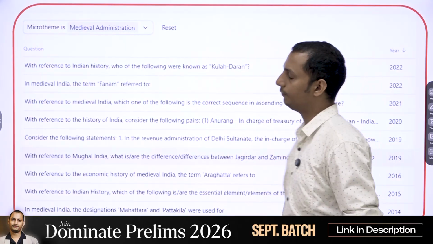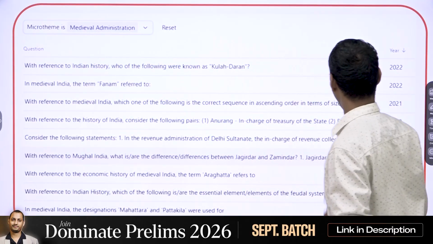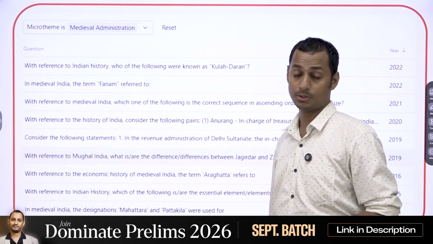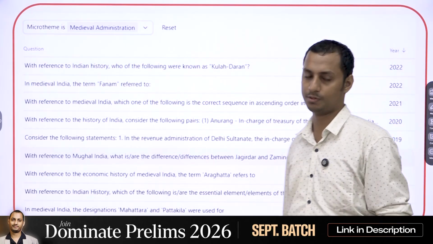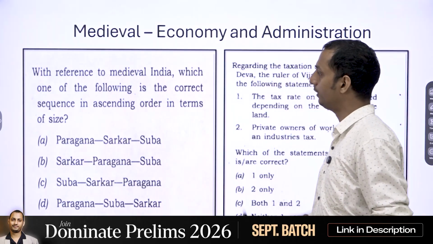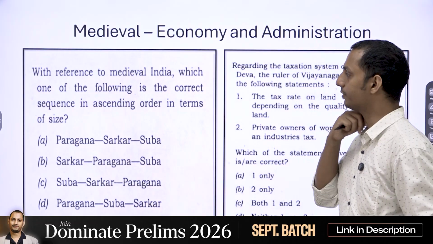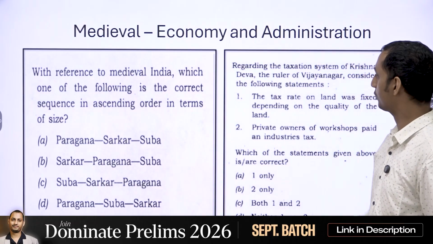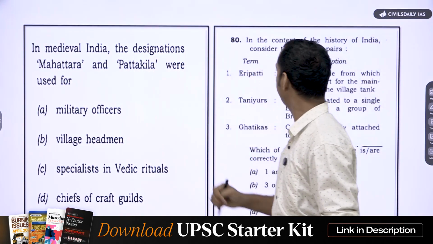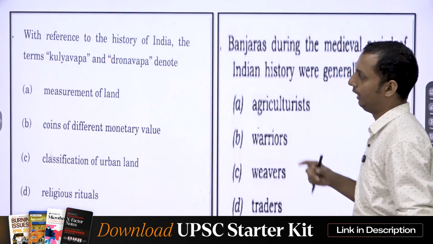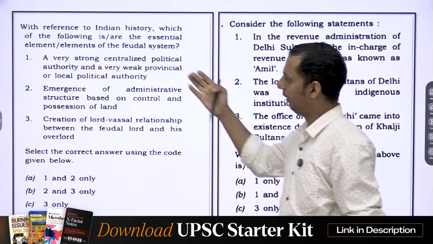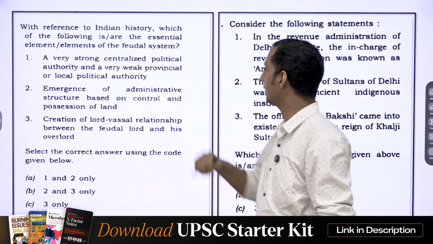Now, you can see here, with respect to medieval administration, more than 10 questions have come in the last 10 years. So, therefore, focus more on the medieval architecture. Now, which dynasty should we focus on is the more important question, right? So, when you look at here, this is a question with respect to Delhi, Mughal architecture, Vijayanagara, Mahattara, Pattalika, Irrigation, Tank, Gadiyas, Kulla Baba, Drona Baba, Fanam, Hundi, post-Gupta feudal systems which came before the Delhi Sultanate.